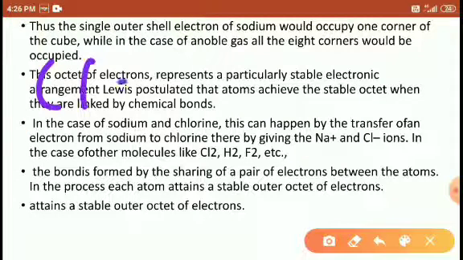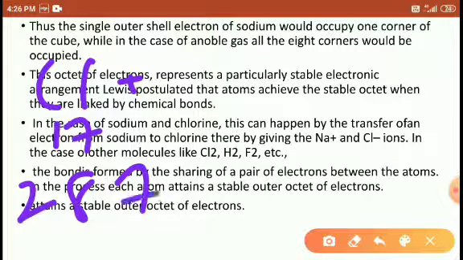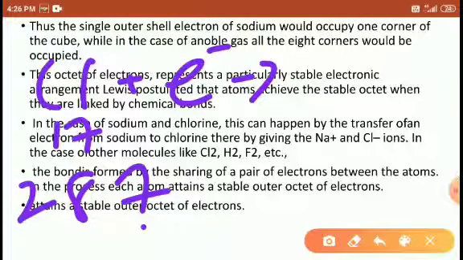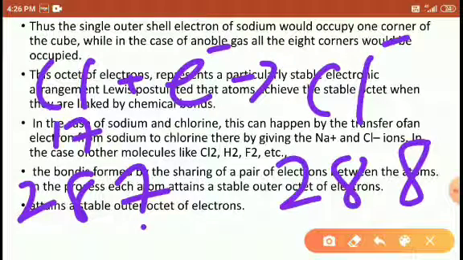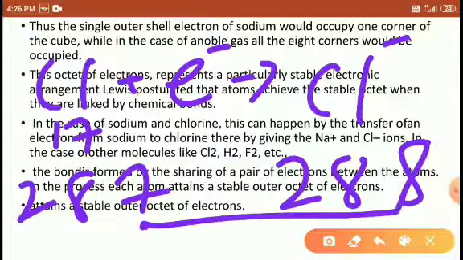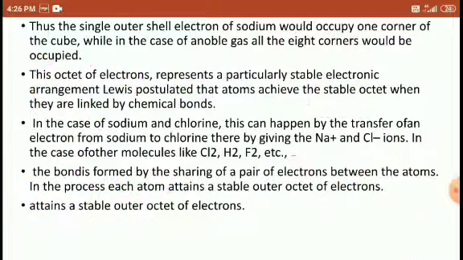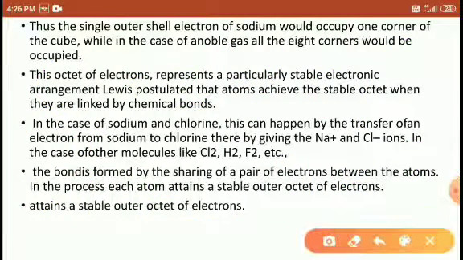Similarly, chlorine has atomic number 17, with configuration 2 8 7. For the formation of an octet only 1 electron is required. So it accepts 1 electron from sodium or any other species to form the chloride ion. After attaining the chloride ion, its outermost shell has 2 8 8 electrons. So 7 electrons turn into 8. Right, friends? So the species accepts an electron because it wants to stabilize itself.